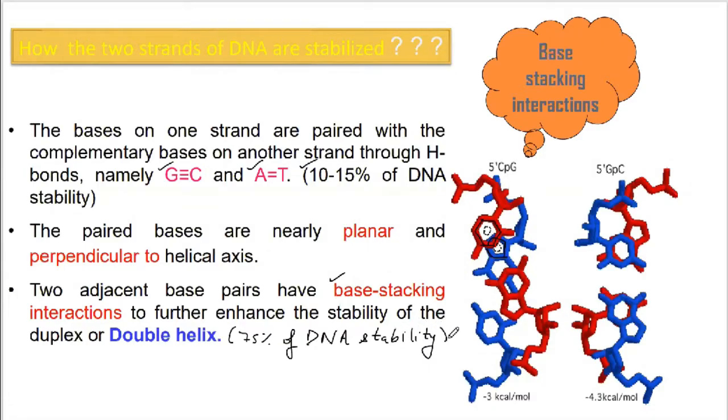It is because of these DNA molecules. Okay, so that's all about the stability of the DNA molecule.